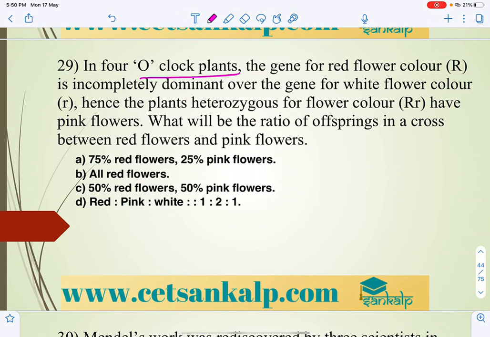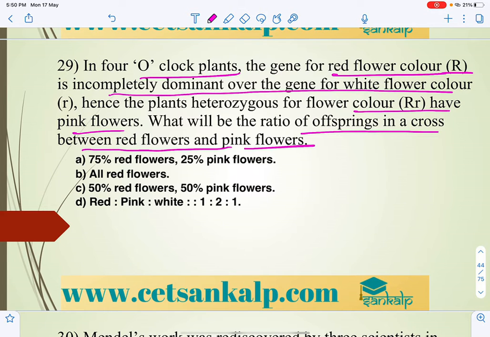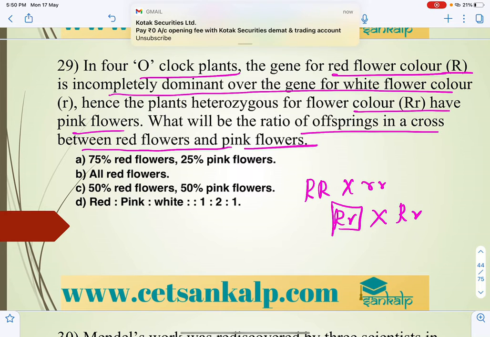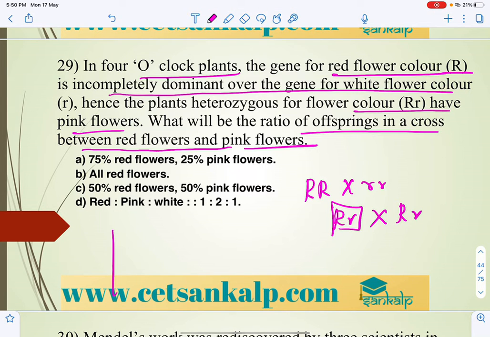In four o'clock plants, the gene for red flower color R is incompletely dominant over the gene for white flower color R'. Hence, a plant heterozygous for flower color R R' has pink flowers. What will be the ratio of offspring in a cross between red flowers and pink flowers? Let us cross this. So R R and R R'. In the first generation we are going to get, once it is selfed, we can take the checkerboard.